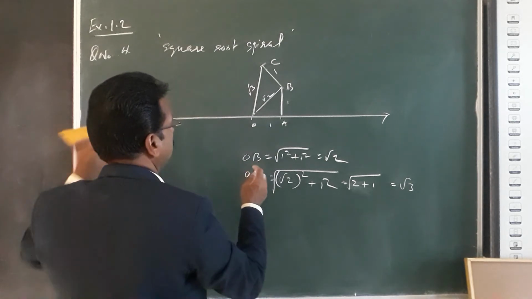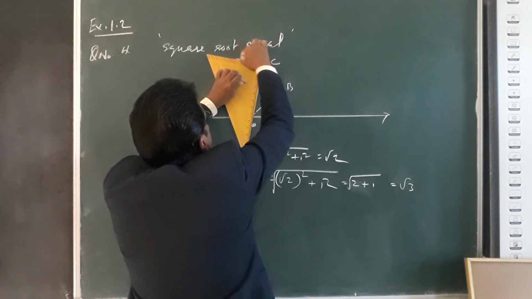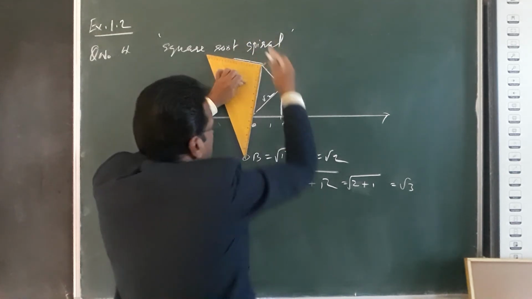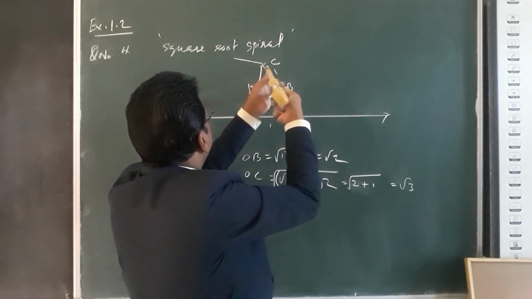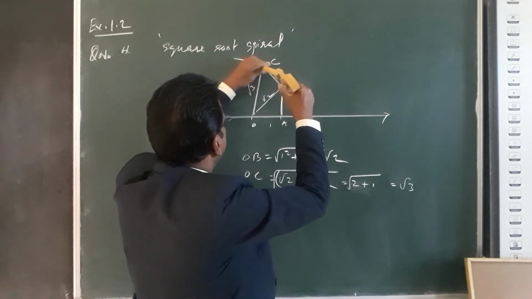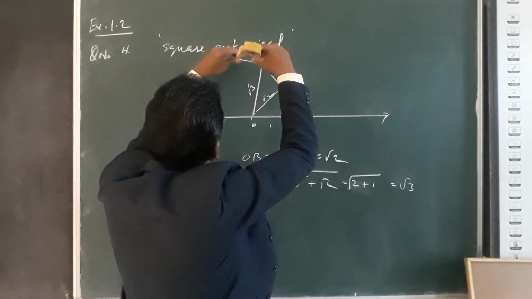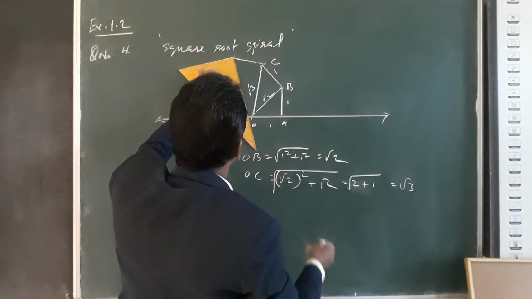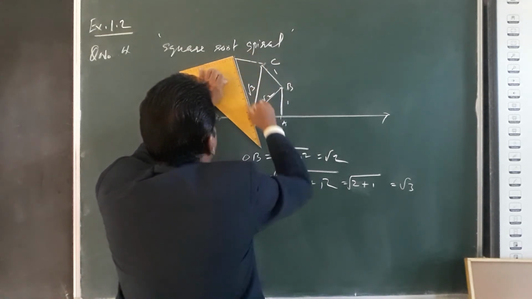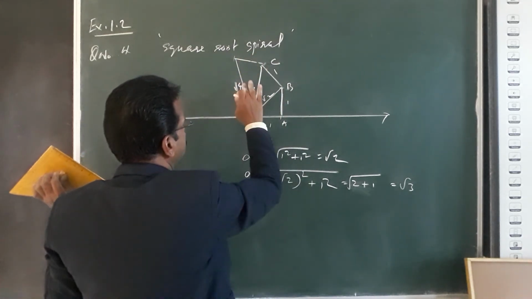OC is root 3. Now take 1 more unit. Check it, exactly 1 unit. Join it. This is root 4, which is 2.